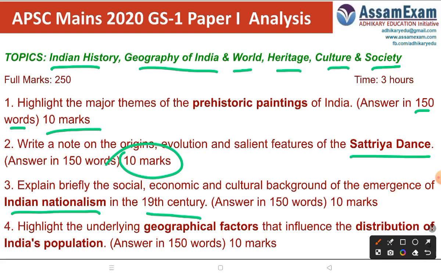Next question: highlight the underlying geographical factors that influence the distribution of India's population. Not only in India, any large country will not have an even distribution of population. It will always be uneven. In some areas, the density of population will be very high, and in some areas it will be less. Like in India, if you go to Delhi or any metro city or big city, the density of population will be very high, whereas if you go to Arunachal Pradesh or some remote places or many northeast places, the density will be very low.